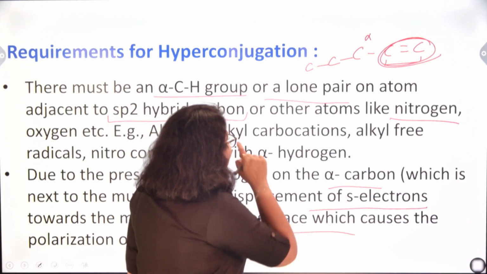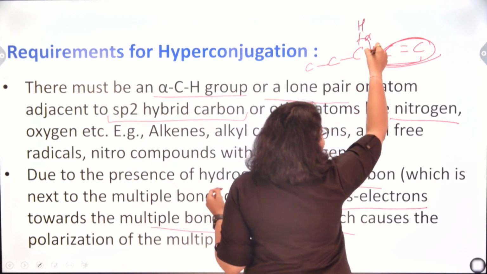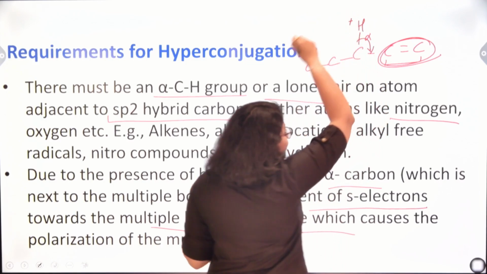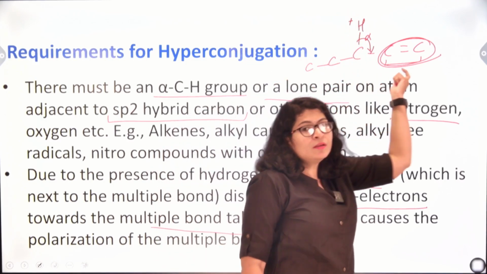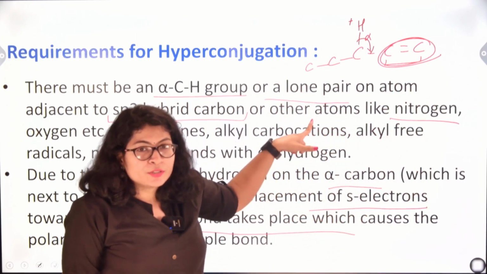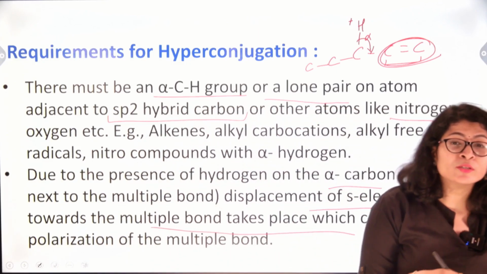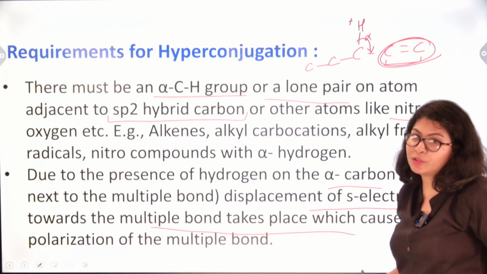So if this carbon atom is there and hydrogen is attached to it, if this is moving here, then this will attain a positive charge and this carbon will attain a partial negative charge, right? So due to hyperconjugation, polarization also arises. The concept of dipole moment is also related to hyperconjugation.